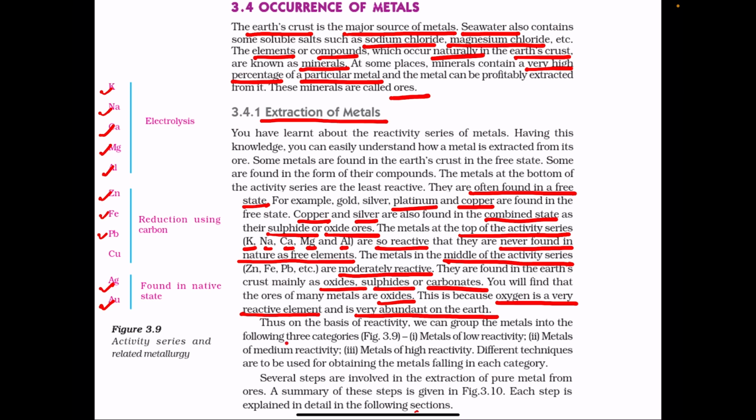On the basis of reactivity, metals can be grouped into three categories. First, metals of low reactivity. Second, metals of medium reactivity. And third, metals of high reactivity. Different techniques are used for obtaining the metals falling in each category. Several steps are involved in extraction of pure metals from ores, summary of which is given in the figure 3.10.